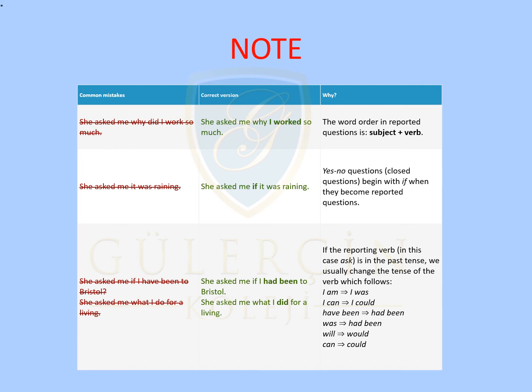Another example, "She asked me what I do for a living." The correct one would be "She asked me what I did for a living," because we go one tense backward. Why does this happen? If the reporting verb, in this case asked, in the two examples, is in the past tense, we usually change the tense of the verb which follows. I am goes back to I was. I can becomes I could. Have been becomes had been. Was, had been, will, would, and can, could.